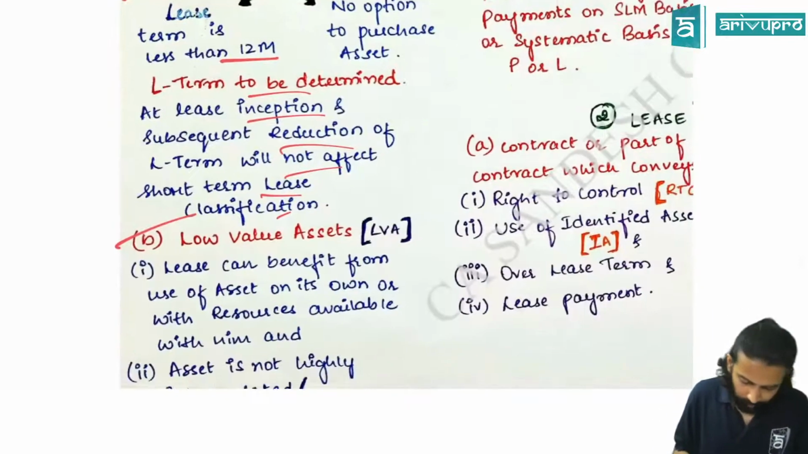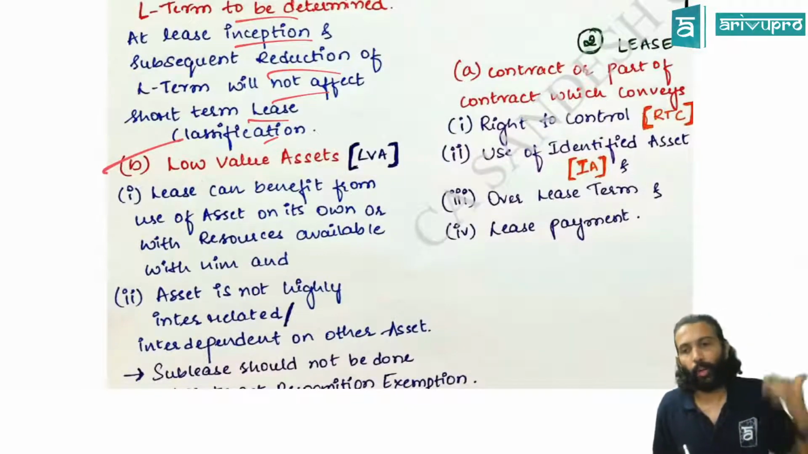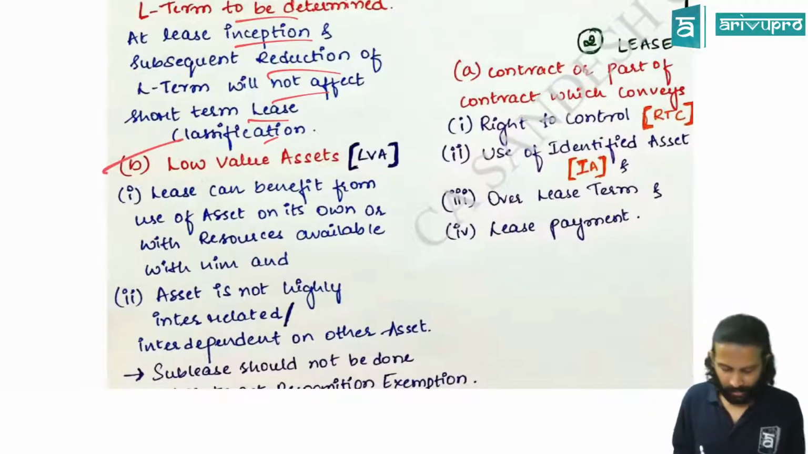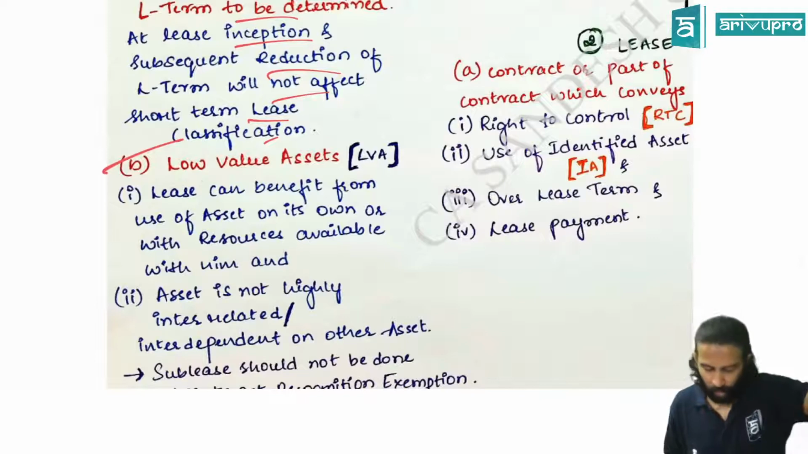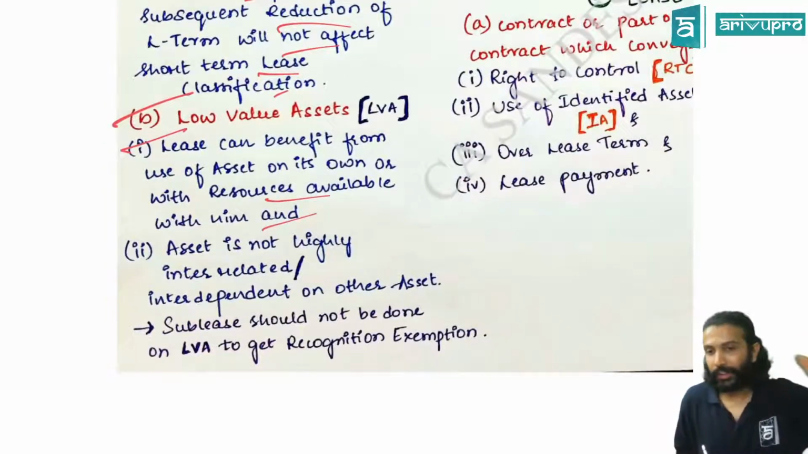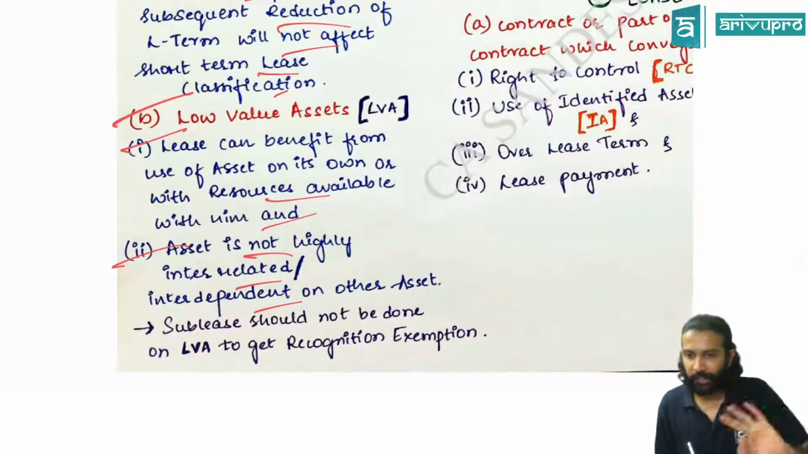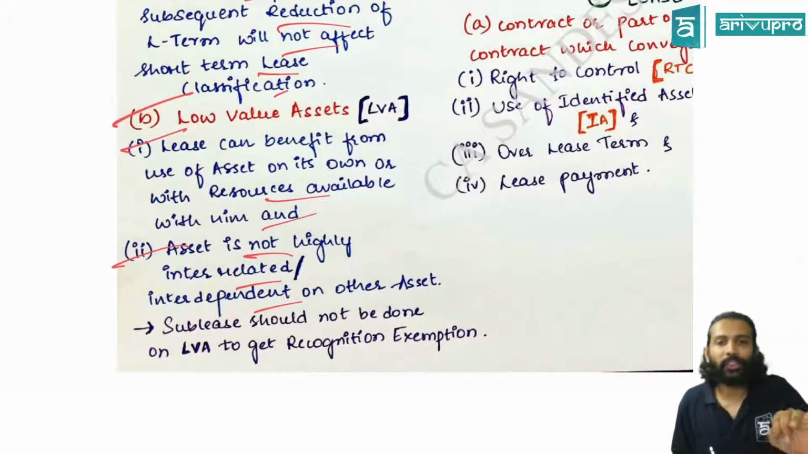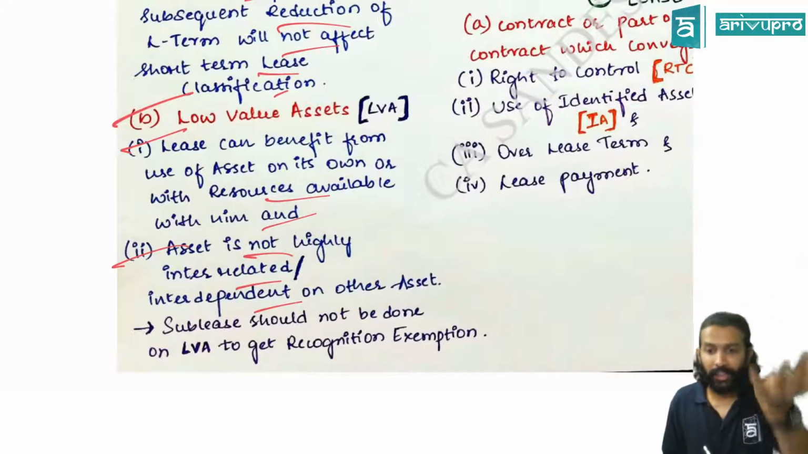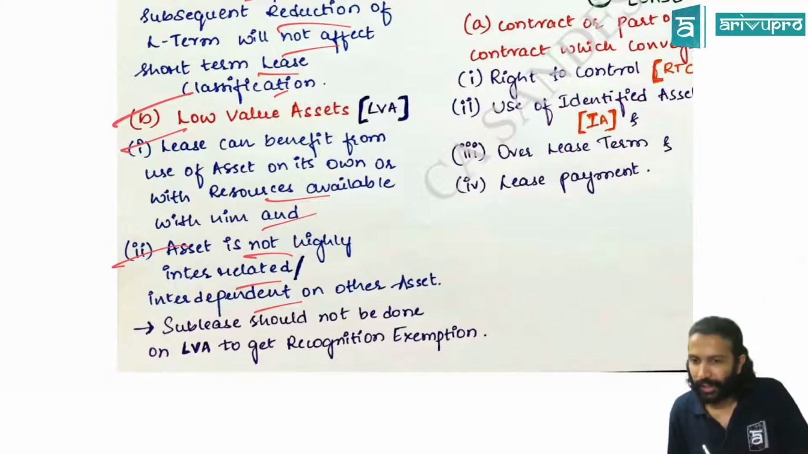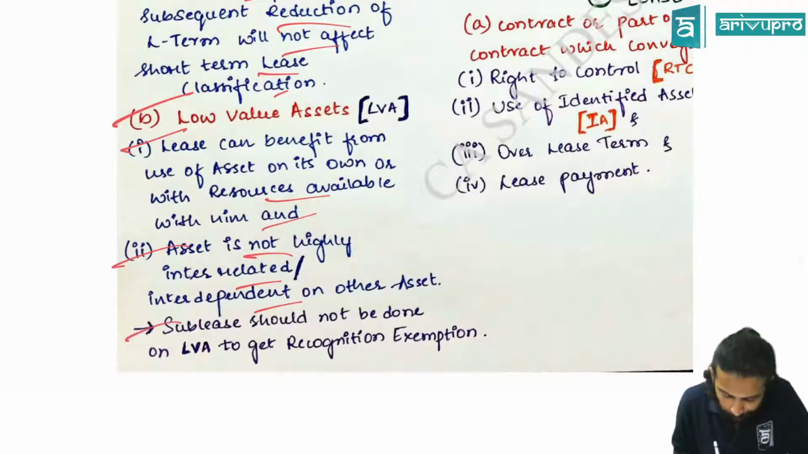Then we saw low-value assets, LVA. Low-value assets means first you have to satisfy those assets which can be used independently on its own, or with the existing resources of the lessee, and should not be highly integrated or interdependent on each other. This lease captures those assets which are high in volume but low in value. But to take exemption, you should not sublease. That's what we learned.